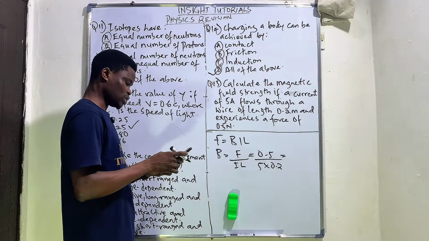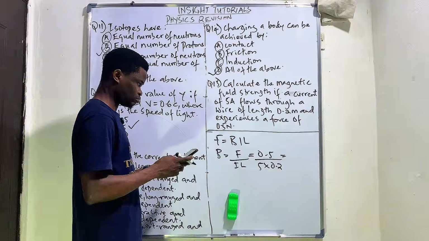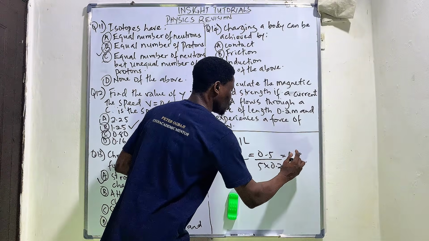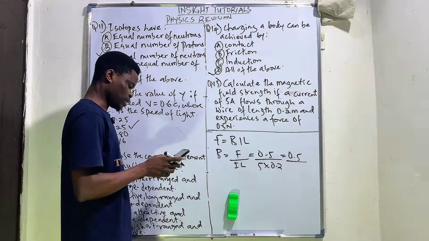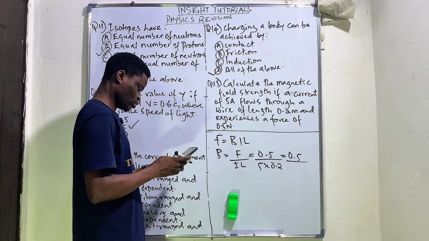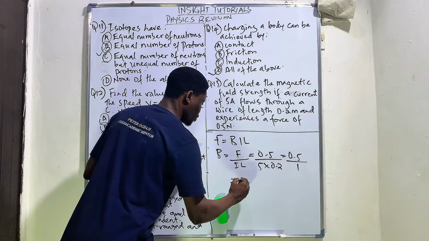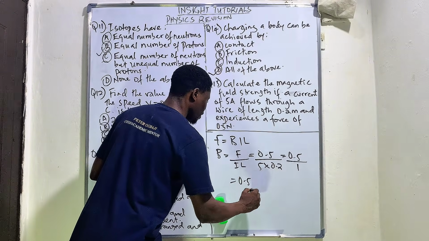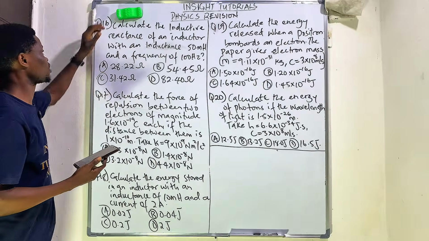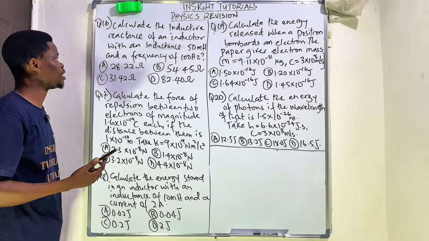So we can actually work that through our calculator. So this is, let's say 0.5 all over 5 times 0.2, we got 1. So if we divide that, we're going to have 0.5 Tesla. All right, question C says, calculate the inductive reactance of an inductor with an inductance of 50 millihenry with